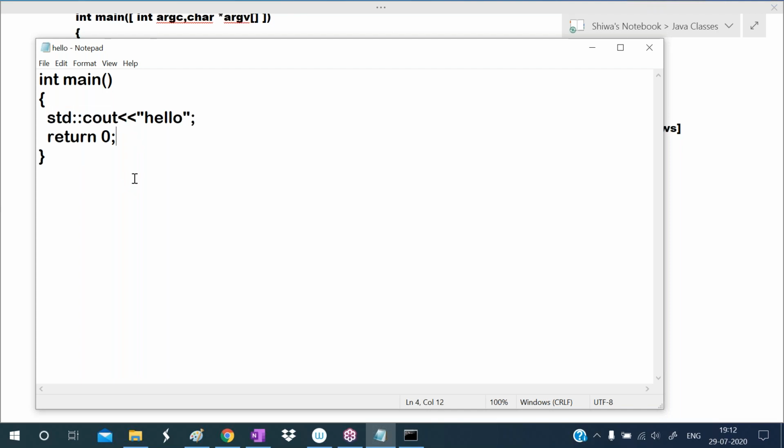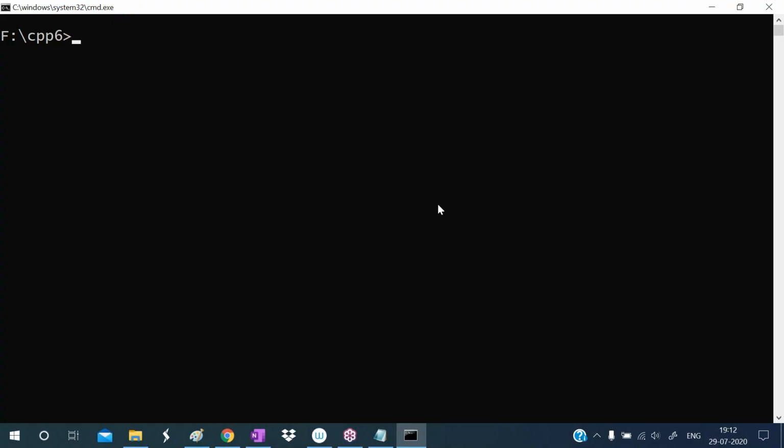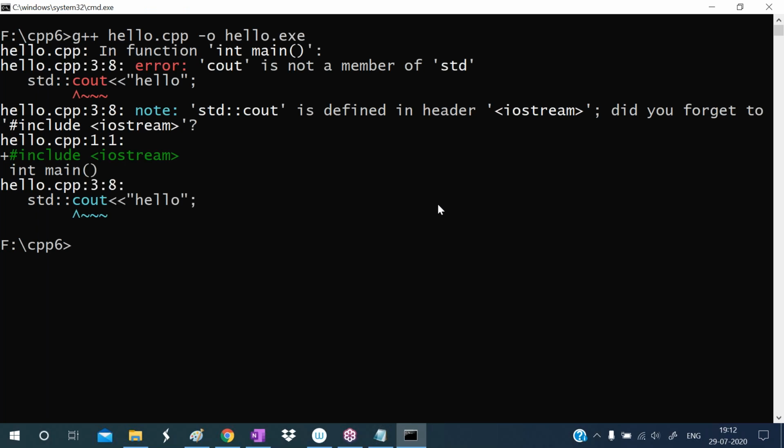Now save this one. I'm saving this by pressing Control S, or go to the File menu and select the Save option. Successfully saved. Once again, I'm compiling here. I'm compiling. So what is it displaying? Observe here. It is displaying some error.